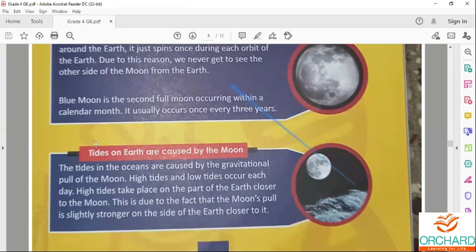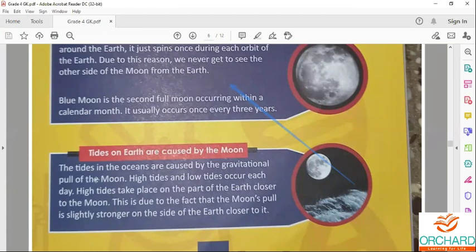The last topic is that tides on earth are caused by the moon. What is meant by tide? It is the change in the level of the sea caused by the moon and the sun.